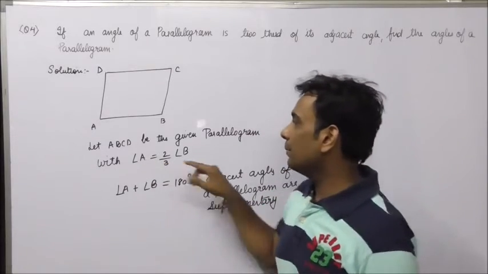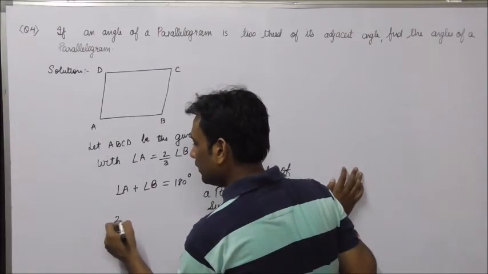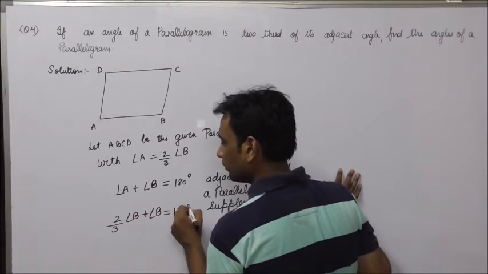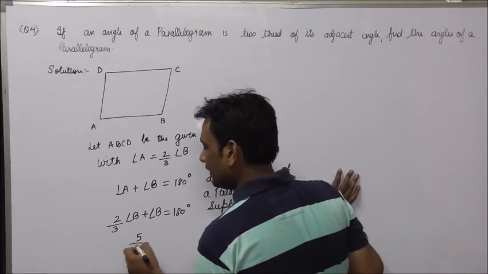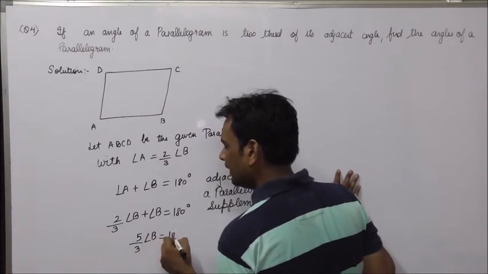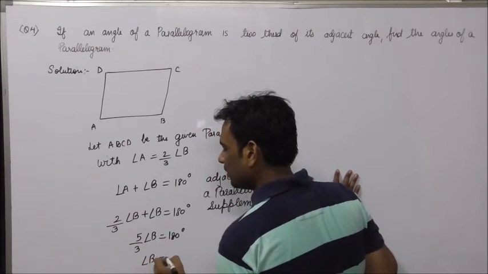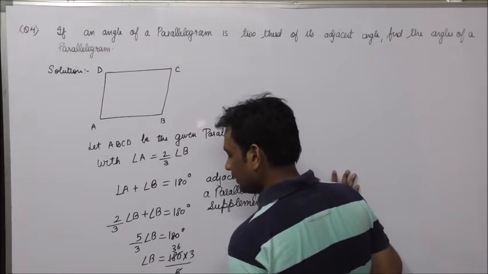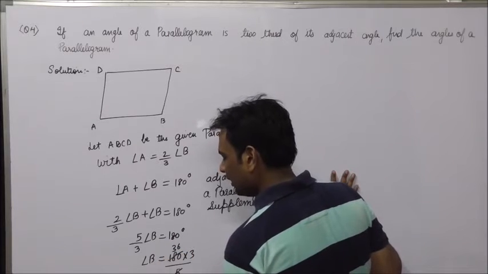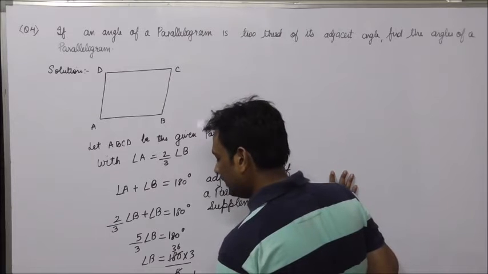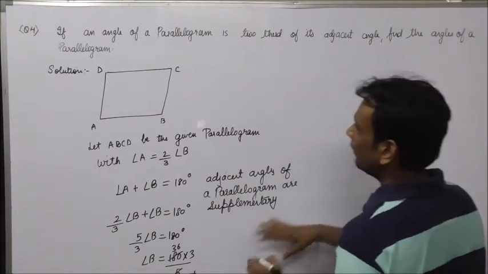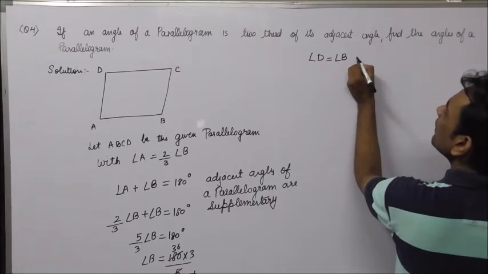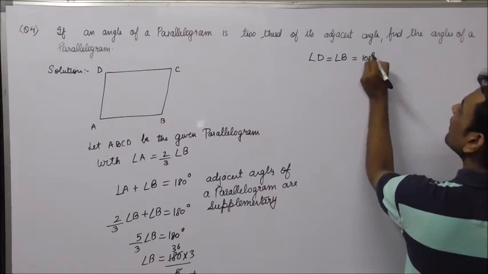Now A would be getting replaced by 2/3 B. So this would become, on taking the LCM, 5/3 B is 180 degrees. So angle B is 180 into 3 by 5. If I divide, this will get 36. So angle B is 108 degrees. Now once I have got angle B, I can say angle D is equal to angle B is equal to 108 degrees.